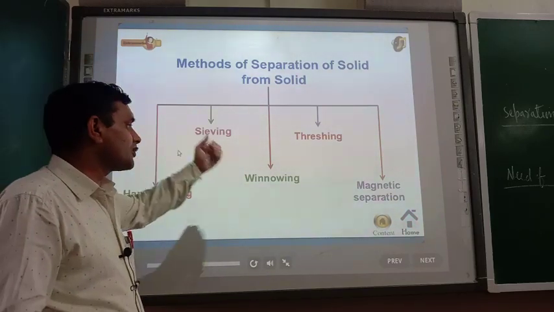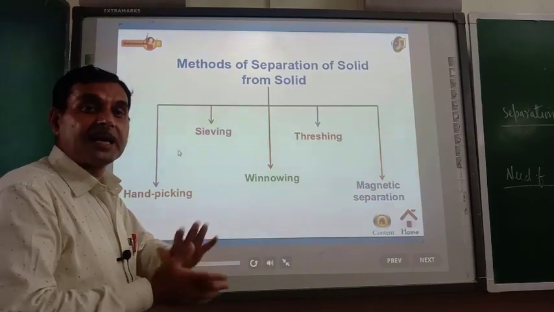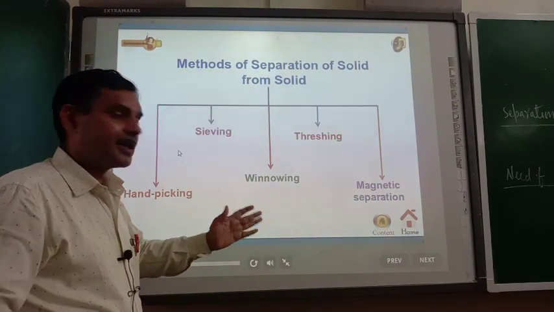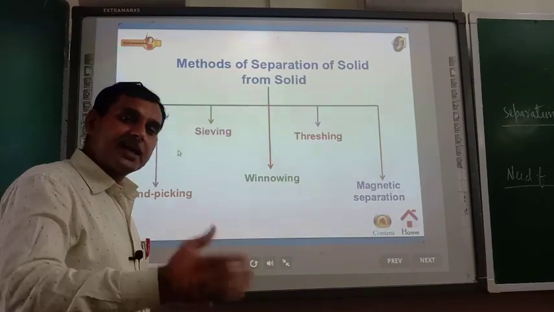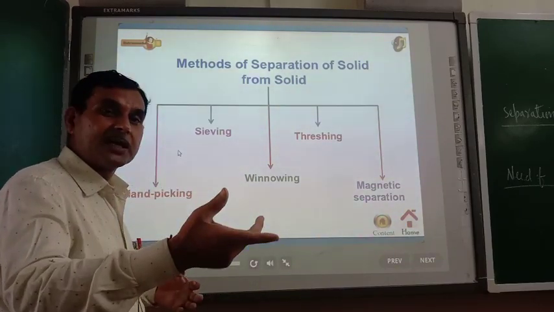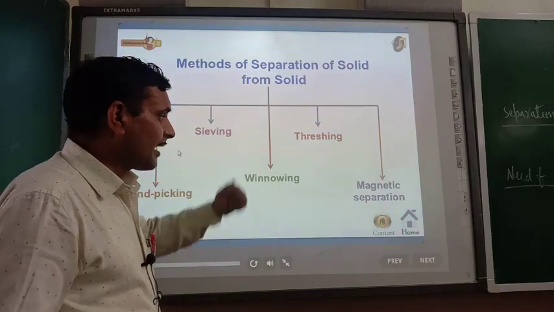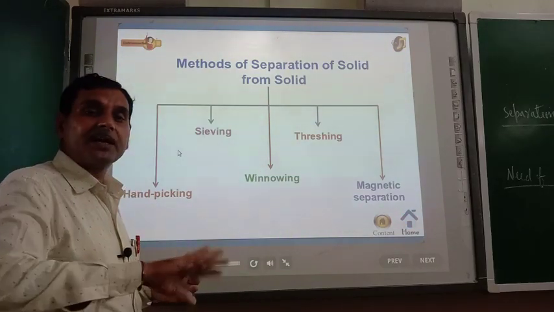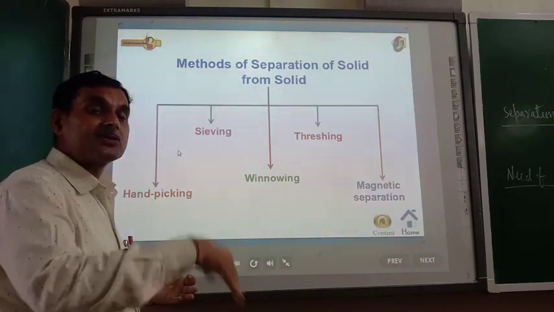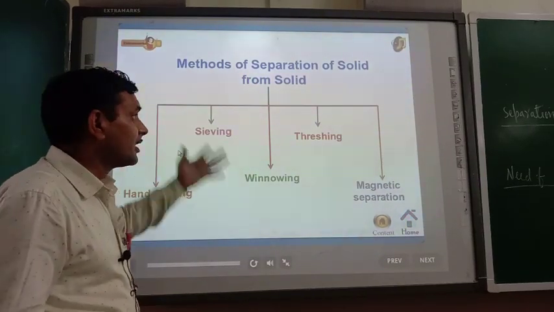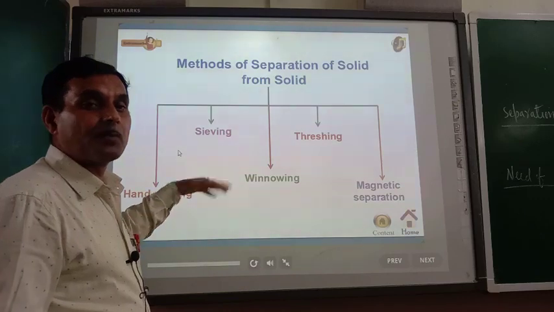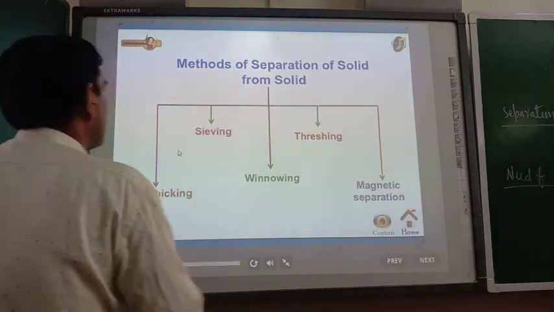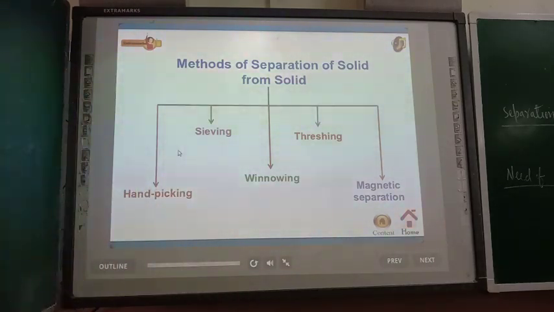In winnowing, some would be light and some heavy. Threshing again needs some heavy and some light. In magnetic separation, one component may be attracted towards the magnet, but the other should not be. On these bases, we can separate one solid component from the other. So this is the method of separation of solid from solid.